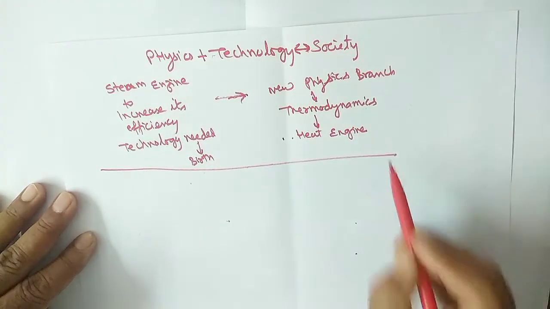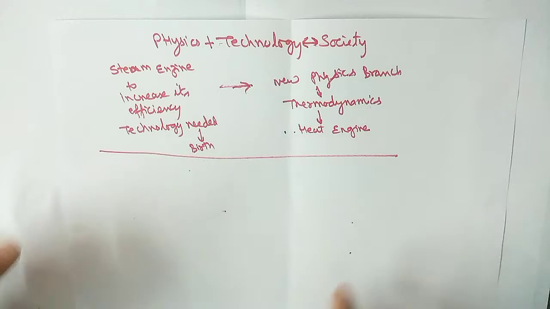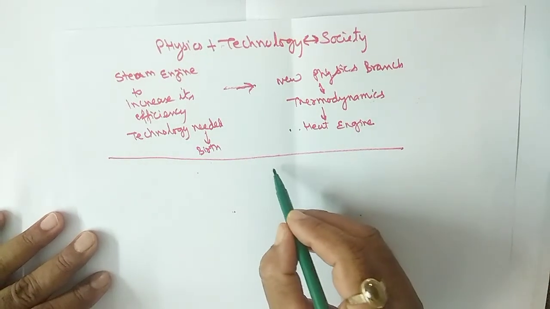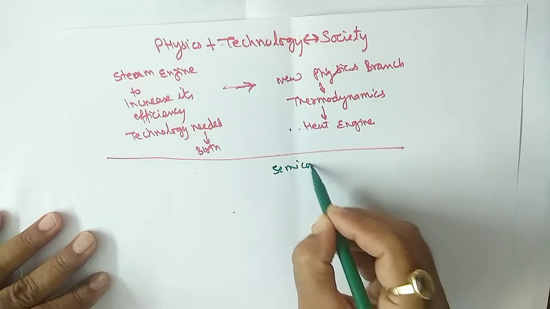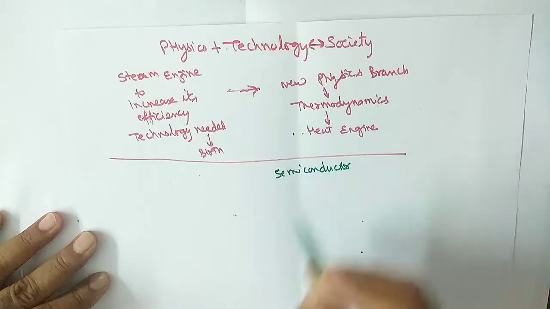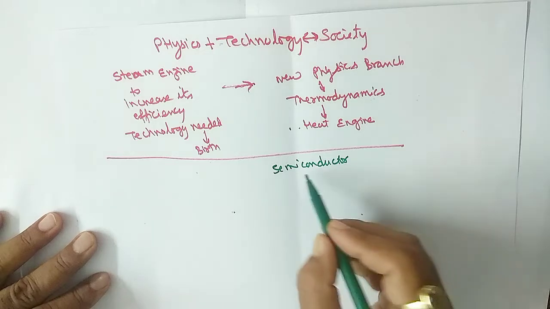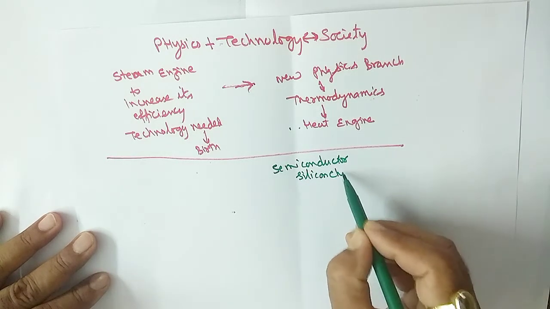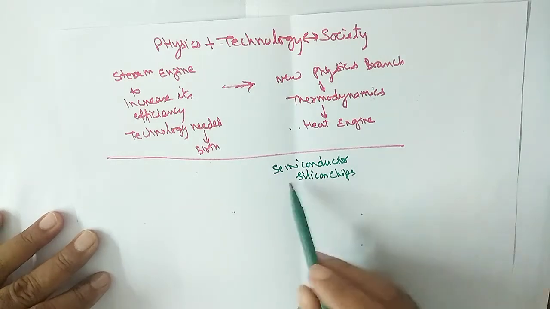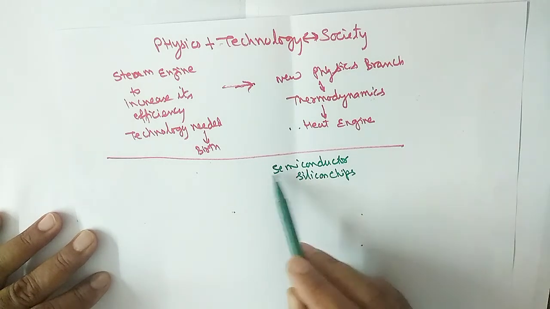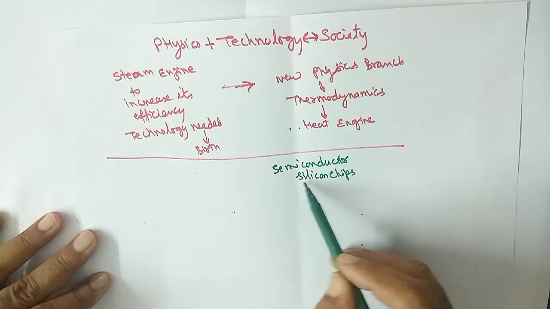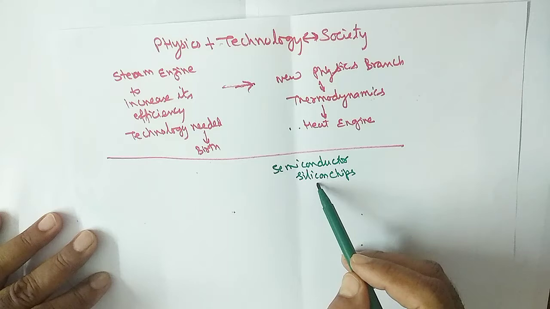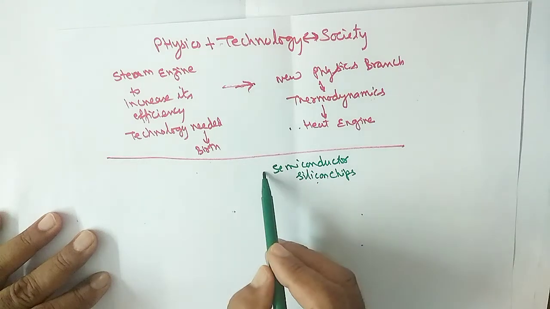See another example. Sometimes we have technology like the semiconductor, made with silicon chips. By semiconductors, we invented ICs, etc., with the help of silicon chips.